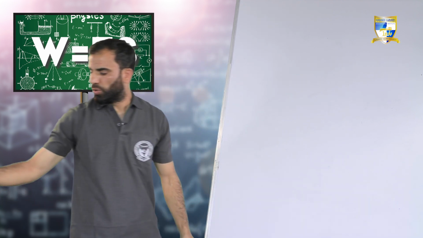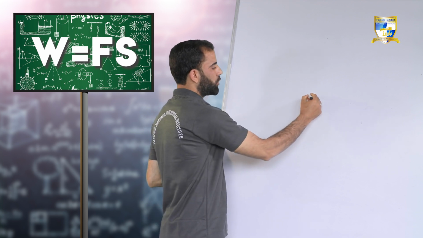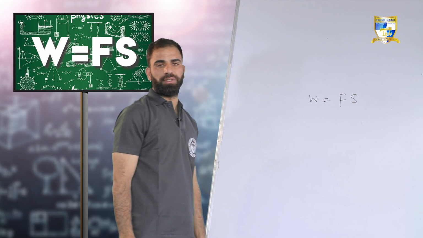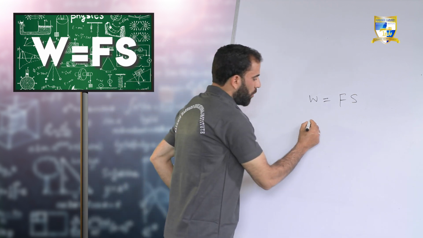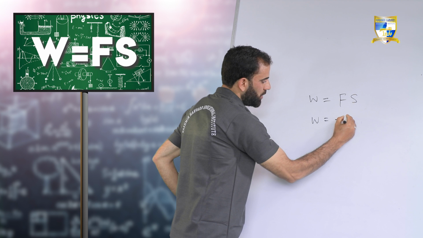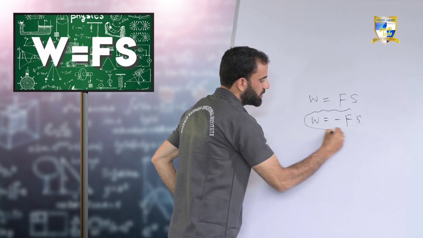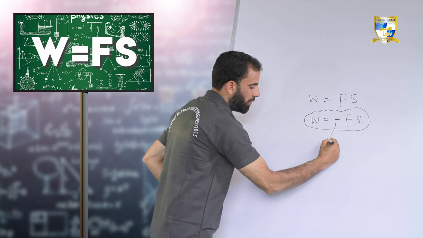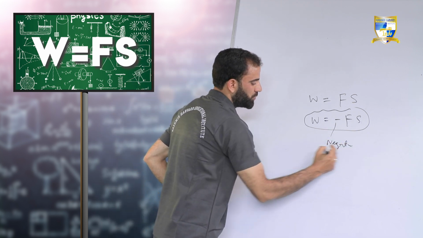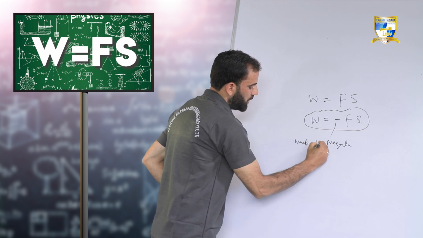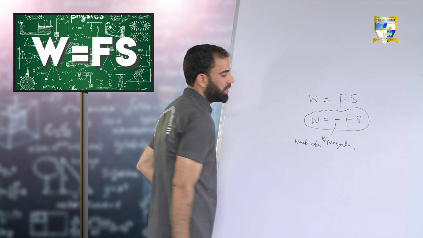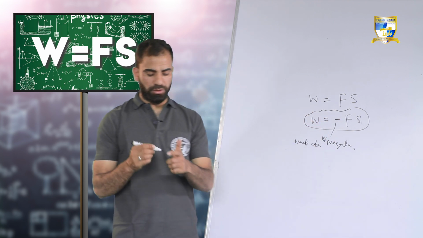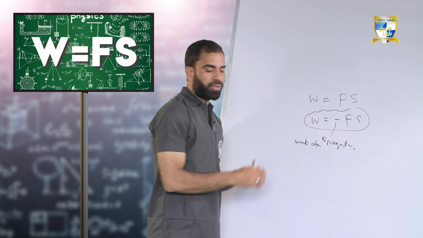So how are we going to calculate negative work? Again, we are going to use the same formula, that is work equals Fs. But what we are going to put here is a negative sign. What does the negative sign indicate? It indicates that work done is negative, that is, force and displacement are acting in different directions, or I may say in opposite directions.